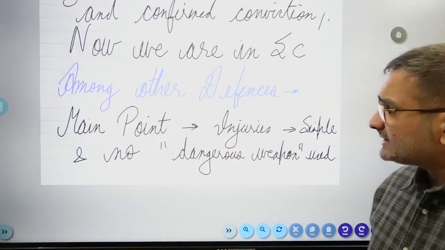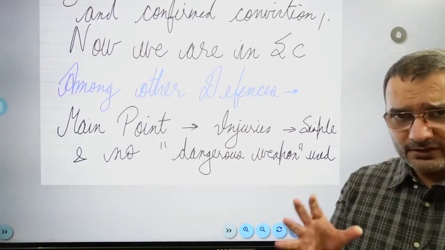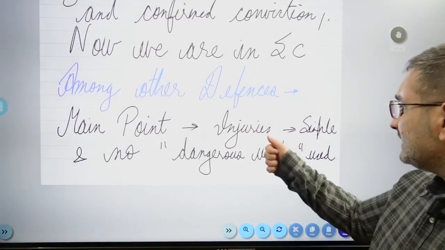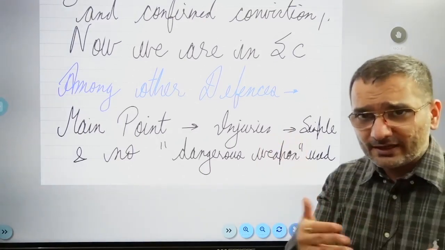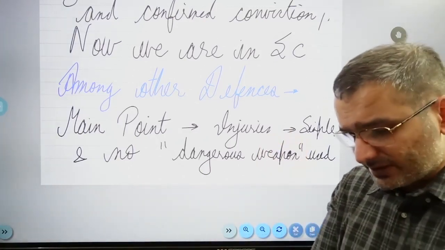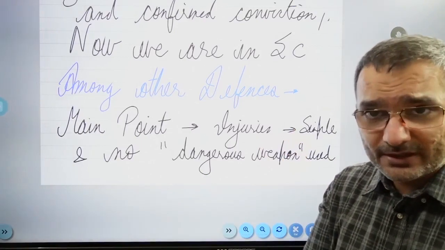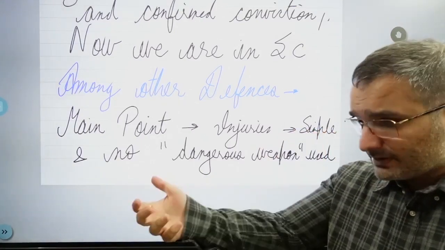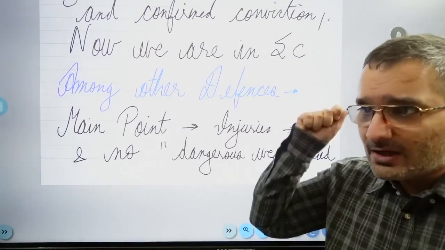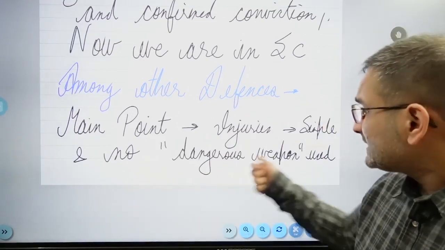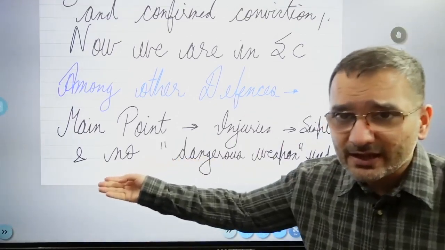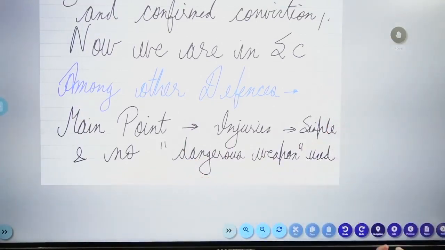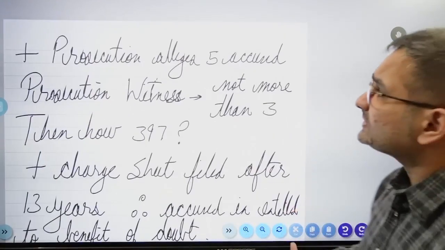Among other defenses, the main point of the defense in this case is that the injuries that they inflicted, Ganeshan is also admitting, okay, fine, I did all this work, but the injuries inflicted on the person from whom we snatched the bag, or the eyewitness that we attacked, were simple in nature and no dangerous weapon was used.